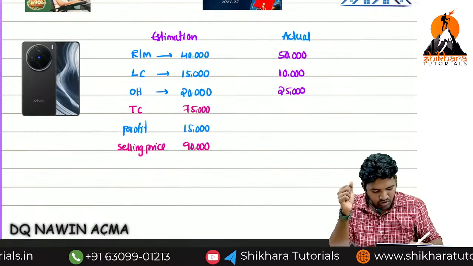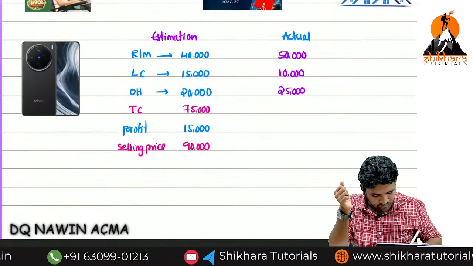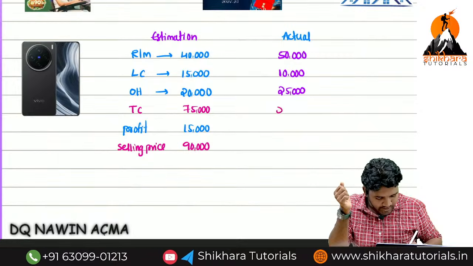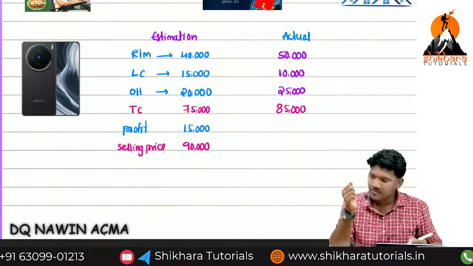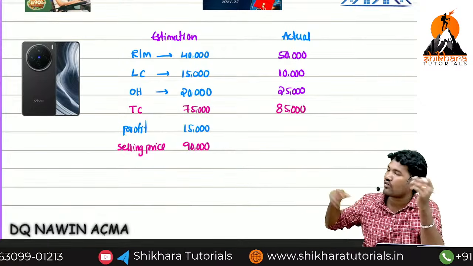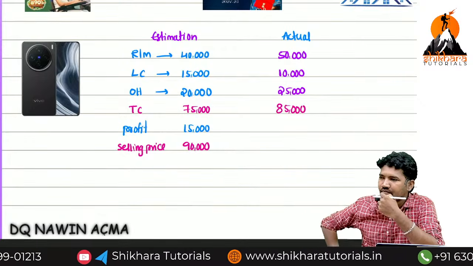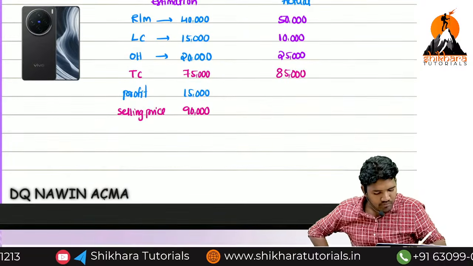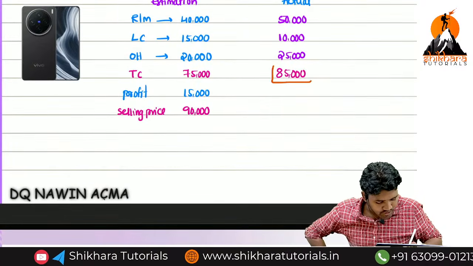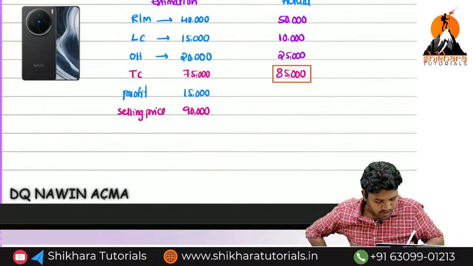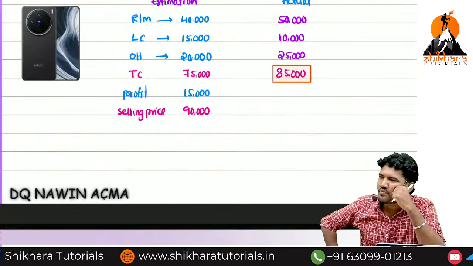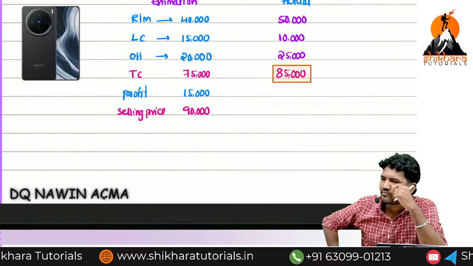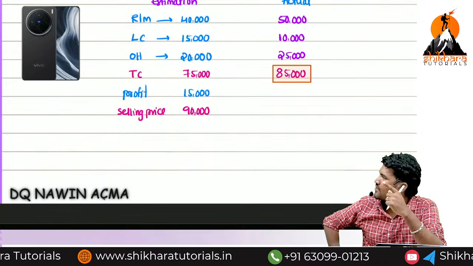Now what about the total cost? 85,000. Now you can observe and compare the planning cost and actual cost. Increased, okay, then fine. Now for this 85,000 of incremental cost or increased cost, the owner has two options. What are the two options they have?